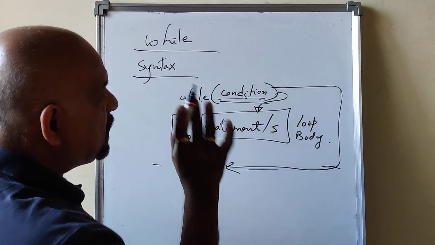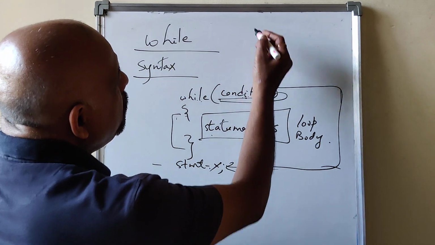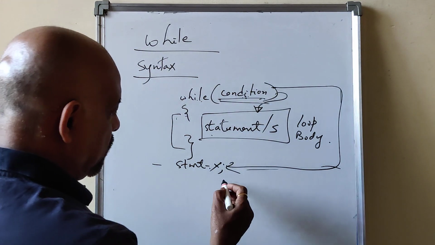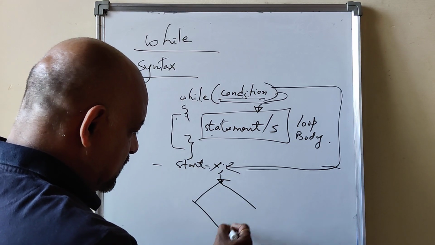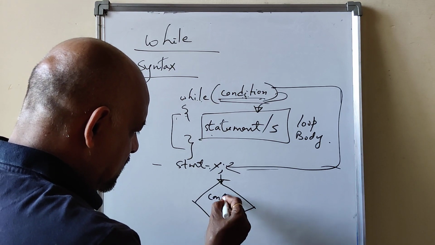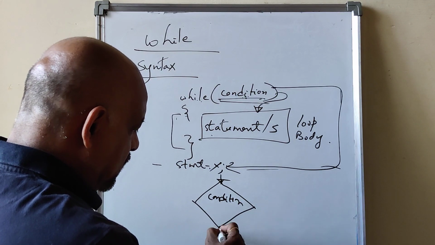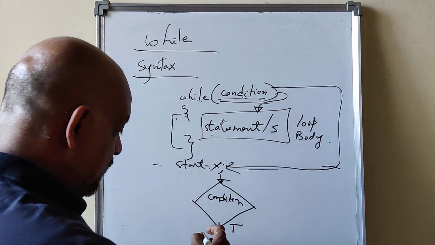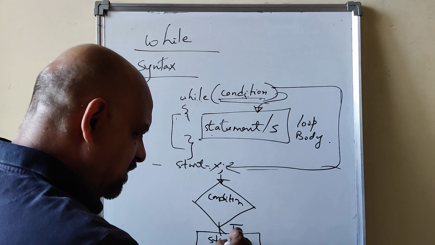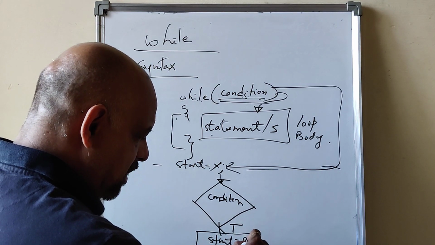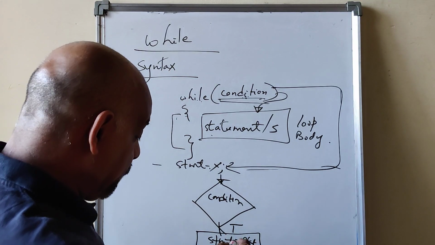Okay, so this is how it works, the flowchart. Here you see, first the condition is tested, is it not? If this condition is true, then you are going to execute the statement, or a statement block, one statement or two statements like that.